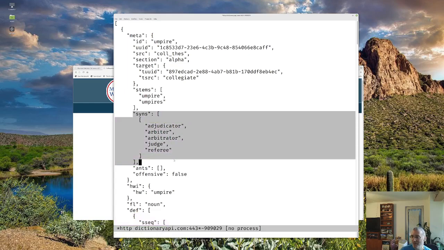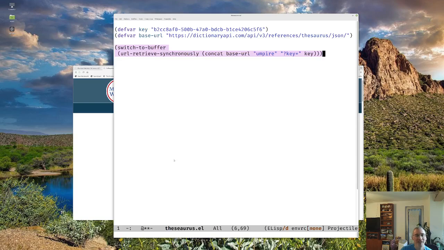But for the time being, let's close our buffer. And let's start up. We're going to write something. So defun get-synonyms. And its parameter is going to be word. We'll leave out the doc string. And so let's do some let star. So again, this is how we define our variables. We've done this in earlier videos.